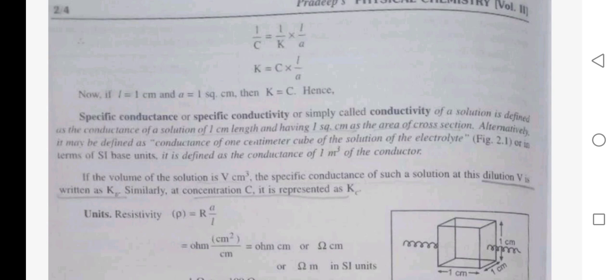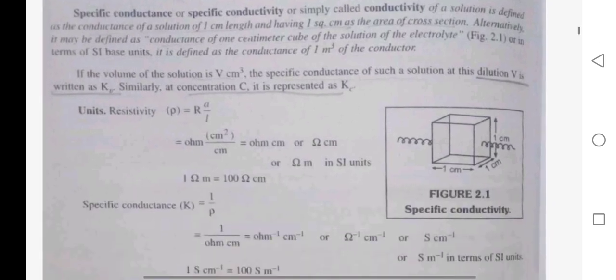If the volume of solution is V centimeter cube, the specific conductance of such a solution at this dilution V is written as Kv. Similarly, at concentration C, it is represented as Kc.